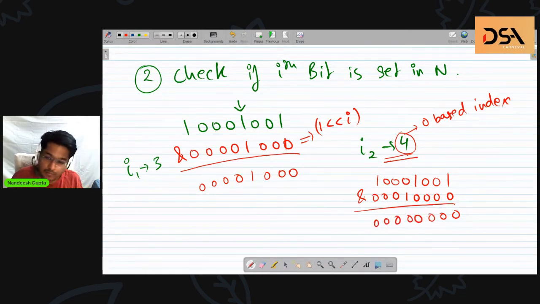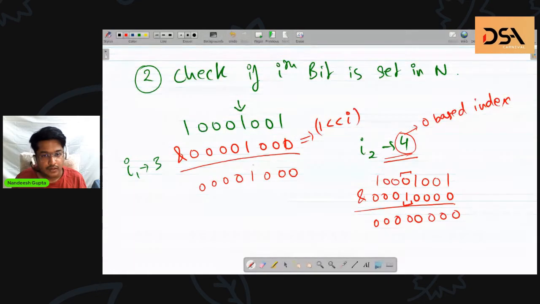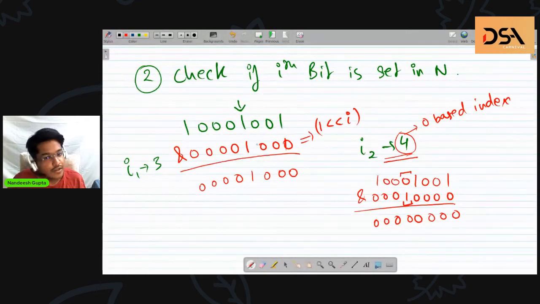Why is that? Because the bit in focus, these two bits, return 0 after doing the AND operation. 1 and 0 gives 0. On the other hand, in the first example, since we had a 1 in the original number at the position of focus, we were getting some non-zero value.